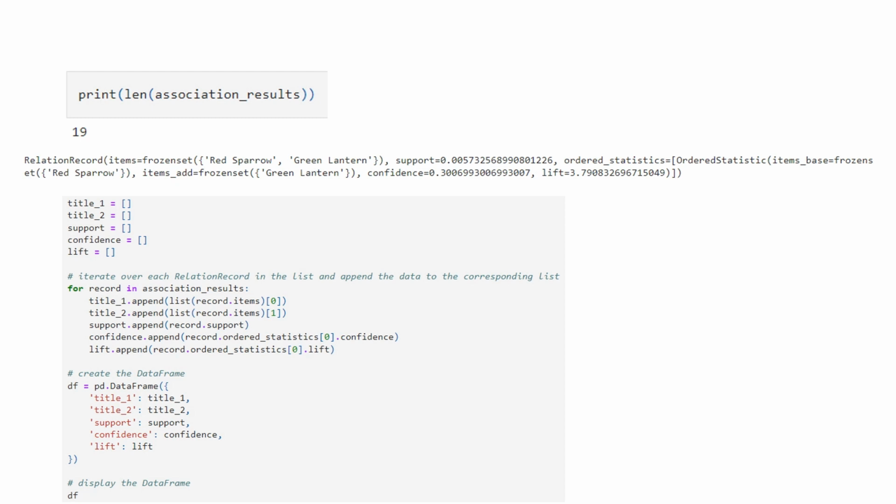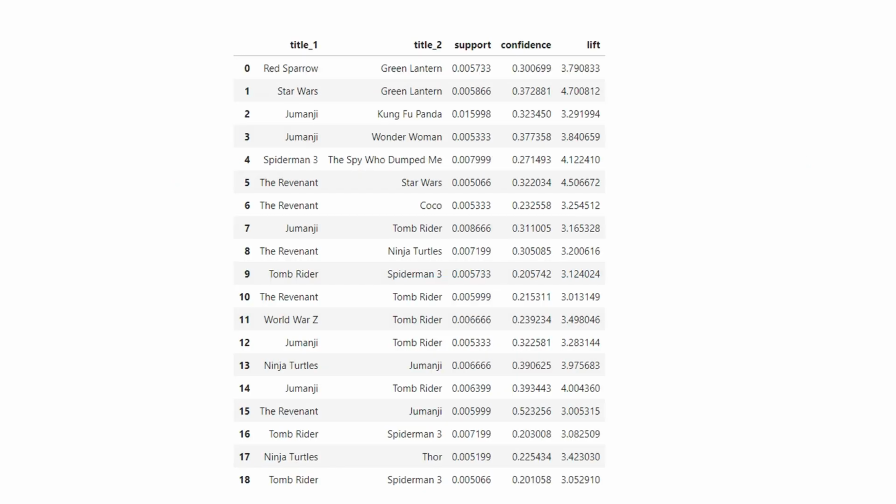And then you can initialize a title 1 movie list, title 2 movie list, support list, confidence list, and lift list, and then keep appending stuff from each of these 19 association rules which they have shown. And this will come out to be a data frame like this, which is easy to understand.